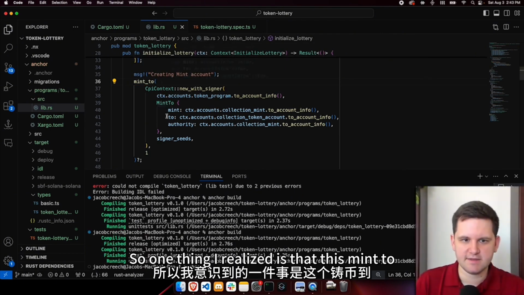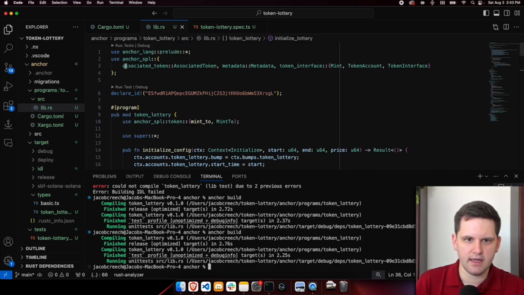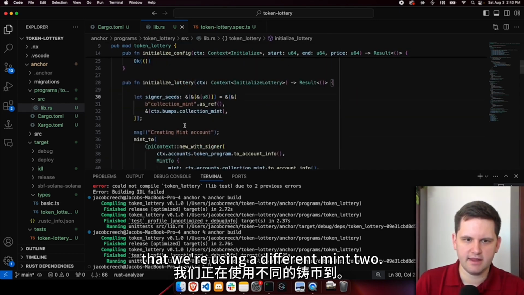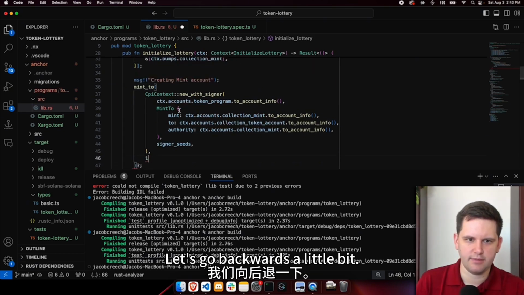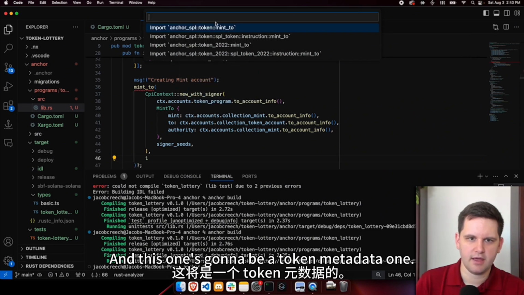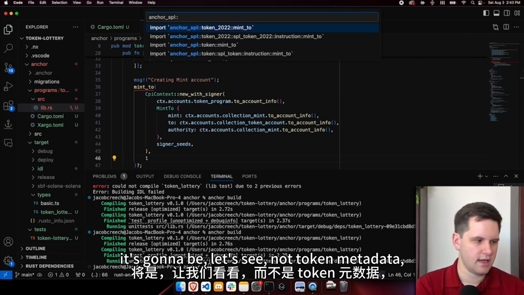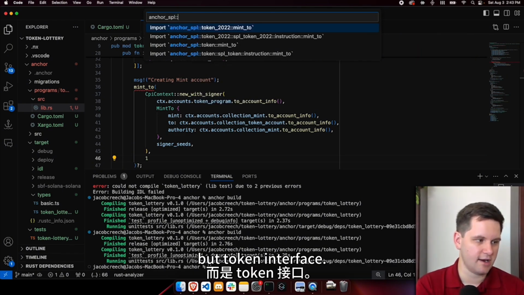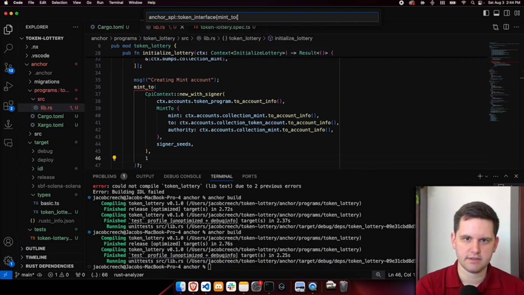So one thing I realized is that this Mint2, it's coming from Anchor SPL. We actually need to make sure that we're using a different Mint2. So we need to import a different Mint2. And this one's going to be a token interface one. So it's going to be anchor_spl token_interface, and this is going to be Mint2.